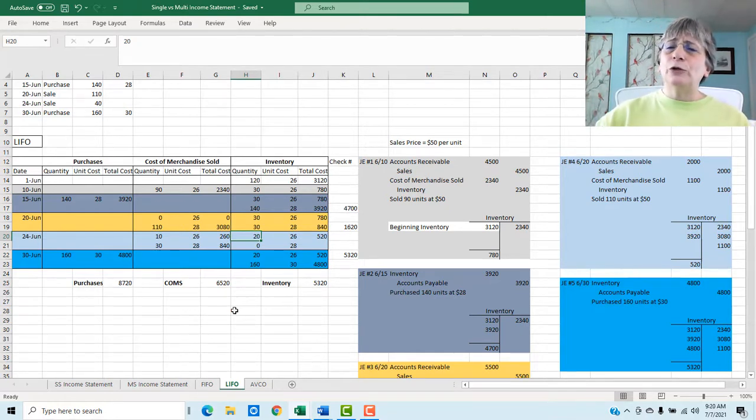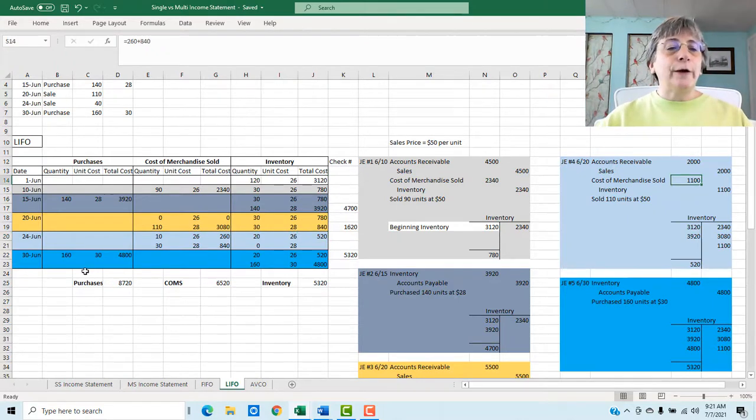When we jump over to our journal entries, accounts receivable, we're increasing that by $2,000 to represent that 40 items at $50 that we sold our customer. Here's our revenue at $2,000. And now we're recording our cost of merchandise sold based on last in, first out is $1,120, which is these two guys right here added together, the $260 and the $840. When we pop that into our T account as a credit, we now have a balance in our T account of $520, which ties out to our inventory spreadsheet.